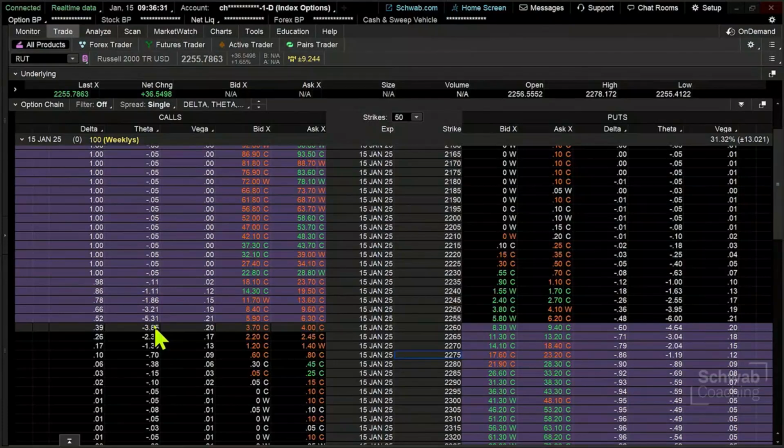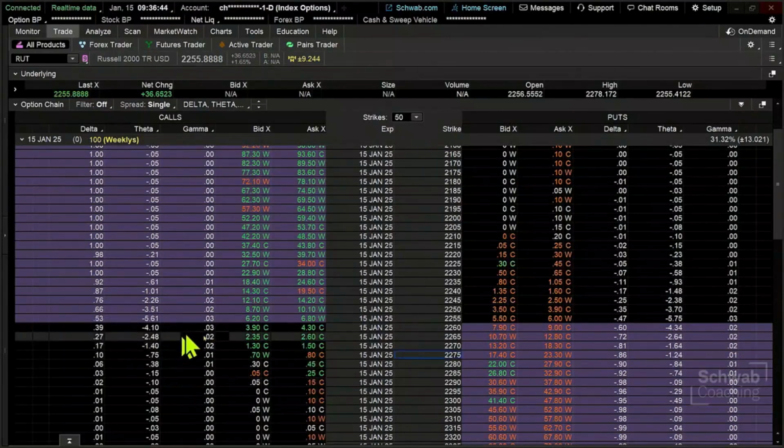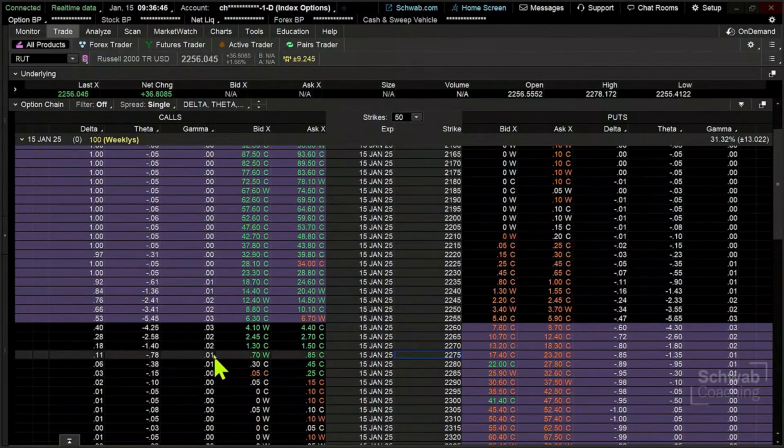Vega gets a little bit higher as we get close to expiration, but implied volatility, unless something significant happens, isn't necessarily going to be a huge driver. So what we might do is change this to gamma, because here's what we notice. Gamma, especially as we get close to the end of the day, increases. But not as much as on an equity option, because there's a greater insulation simply because it's the index.